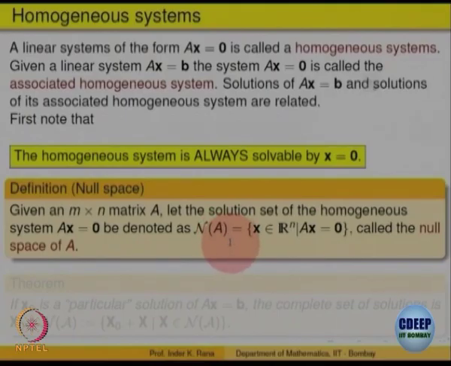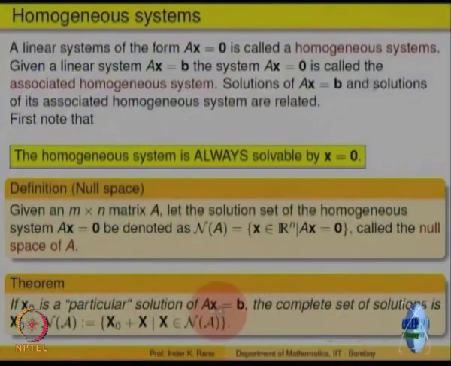That is the solution space of the homogeneous system Ax = 0 for a given matrix A. So, for every matrix we are associating a set with it, the null space, which is the solution set of the homogeneous system. Okay. What is the advantage of that? The advantage is, we want to solve the system Ax = b, right.